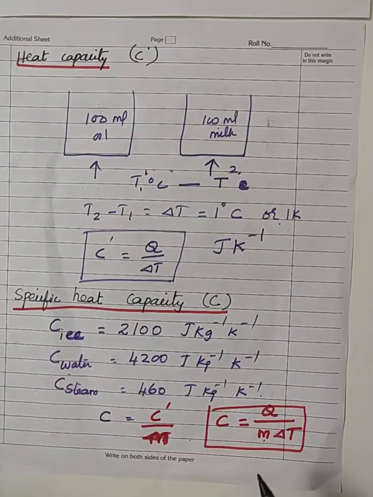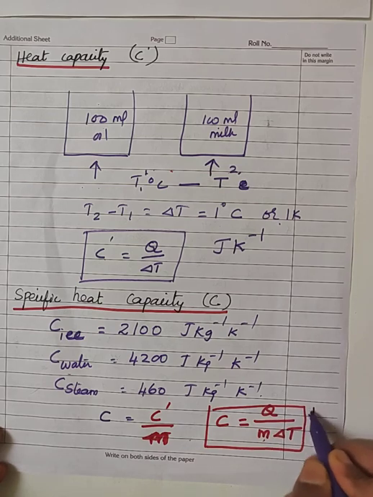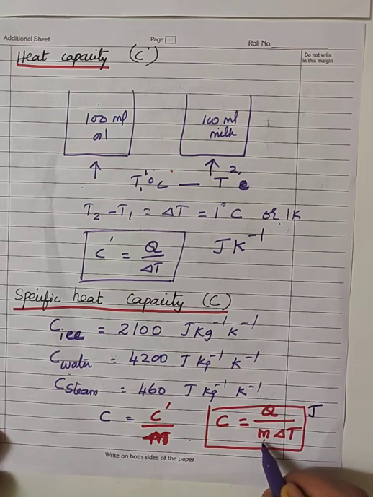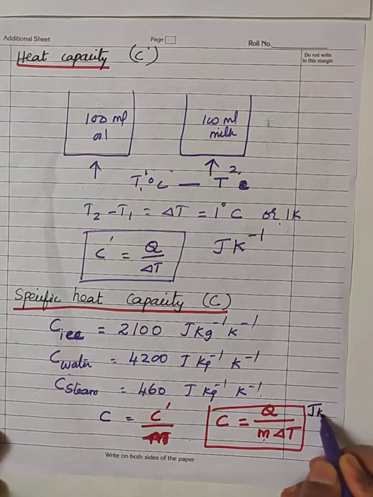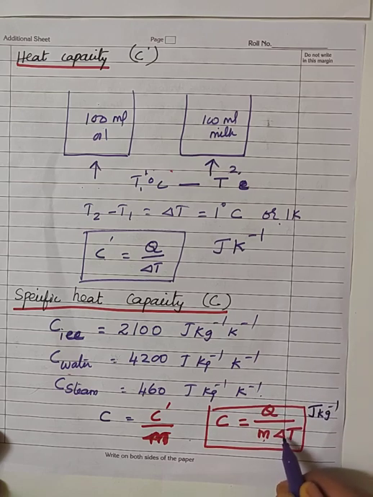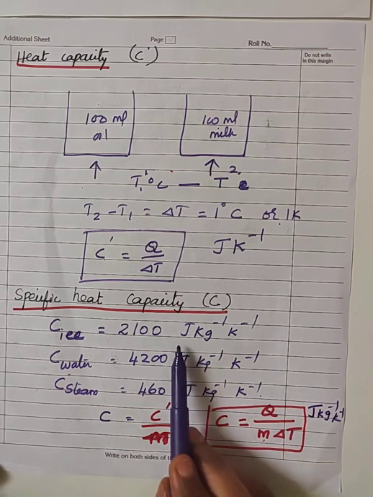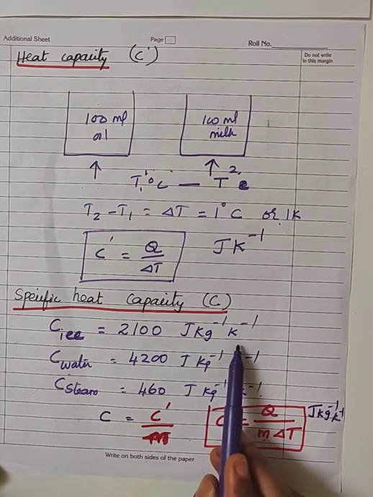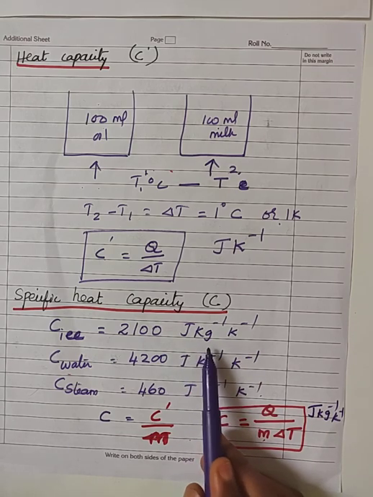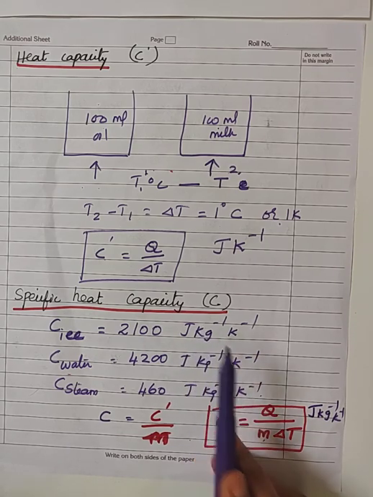The SI unit used to represent the specific heat capacity: see in the expression, C is equal to Q by M delta T. The SI unit of quantity of heat energy is joule. The SI unit of mass is kilogram. Mass is occurring in the denominator, so per kilogram, and divide by delta T, so per Kelvin. The SI unit used to represent the specific heat capacity is joule per kilogram per Kelvin.